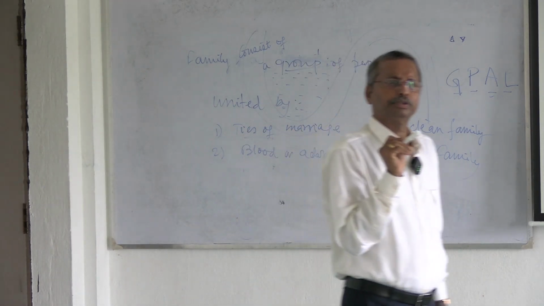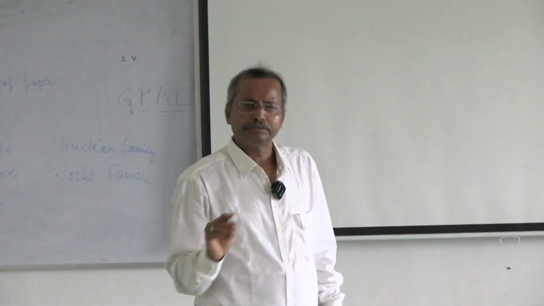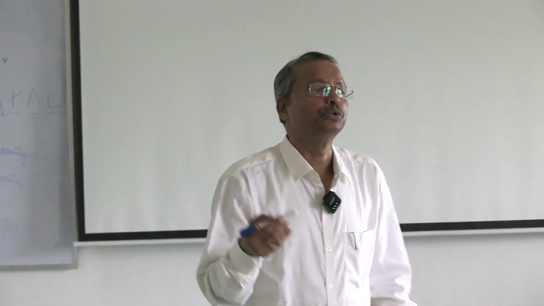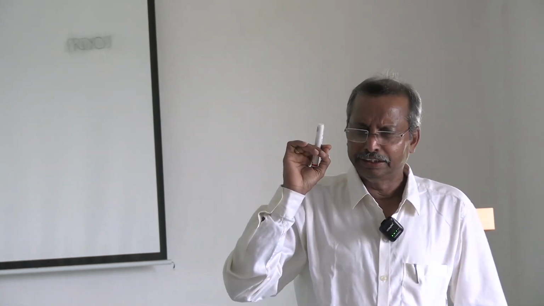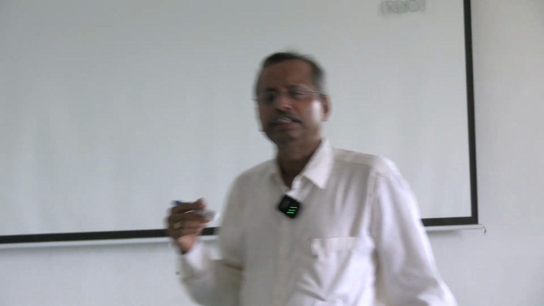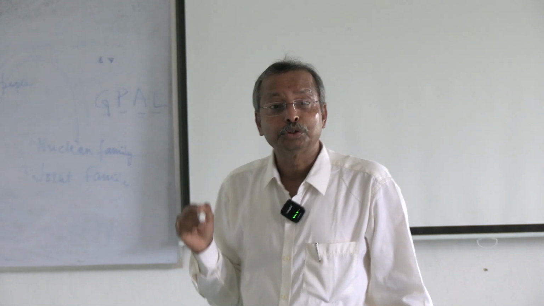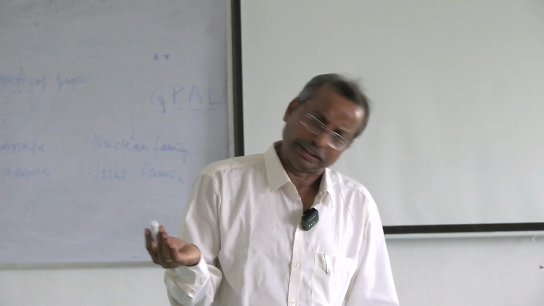Now the question comes, what is a nuclear family? In Bengali we call it ekok poribar, and the joint family in Bengali we call jauto poribar. Fine.